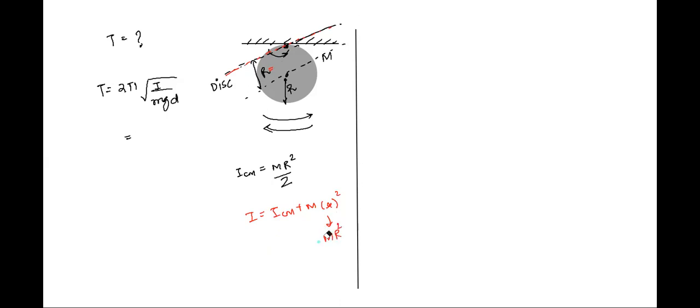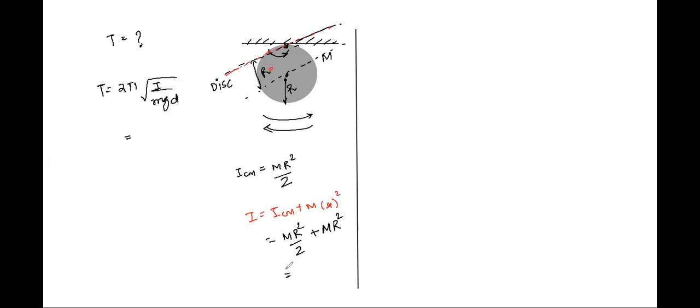Are you aware of this formula of the parallel axis theorem? Are you comfortable using it? Let me know if not, because we'll cover it. No worries. I'm comfortable, sir. Okay.